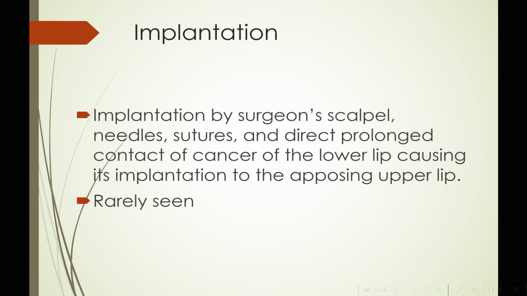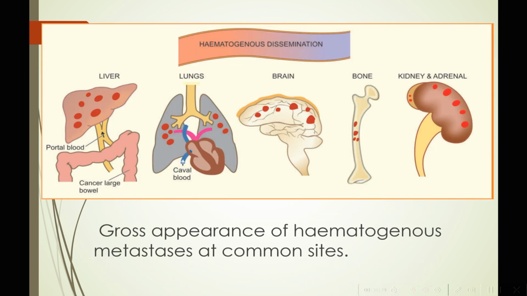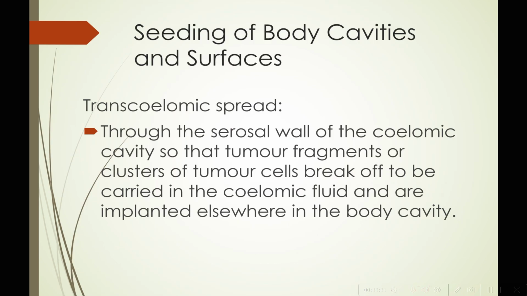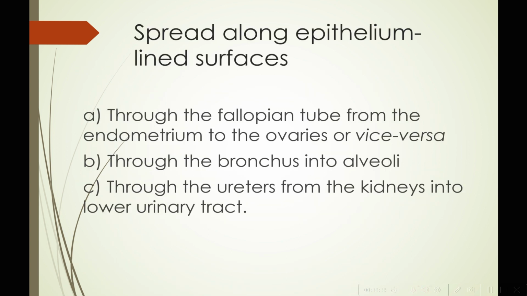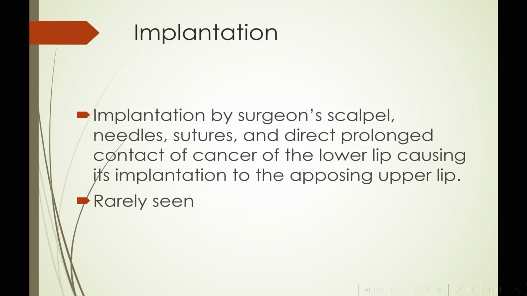Another way of seeding is implantation by surgeon's scalpel, needles, sutures, and direct prolonged contact, such as cancer of the lower lip causing its implantation into the opposing upper lip. And this is a phenomenon that is rarely seen. Okay, so what are the various things we learned under seeding of body cavities and surfaces? We have transcoelomic spread, we have spread along epithelial surfaces, and spread via cerebrospinal fluid and implantation.